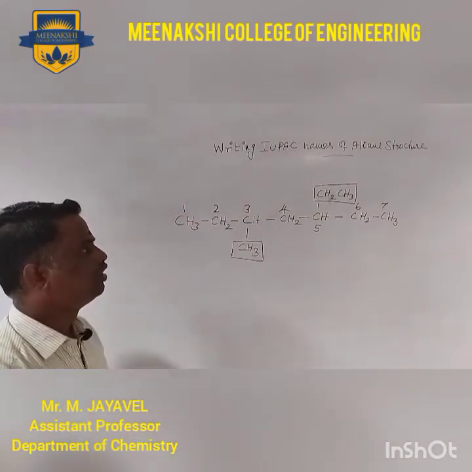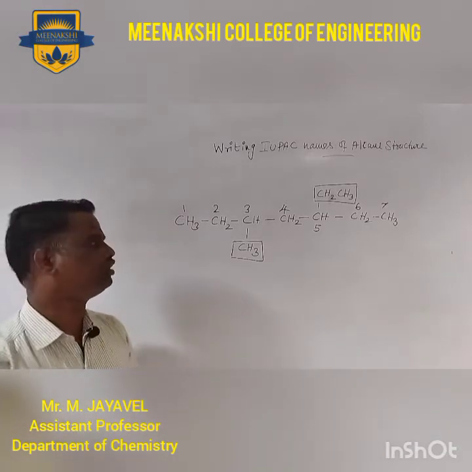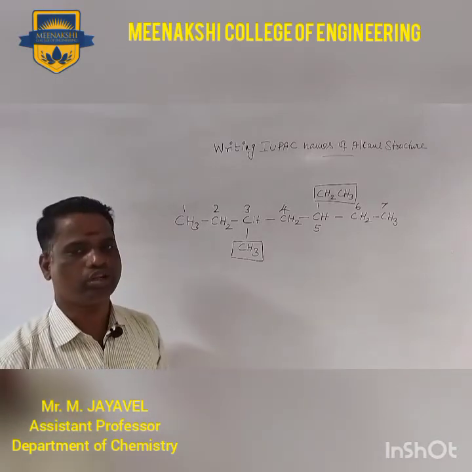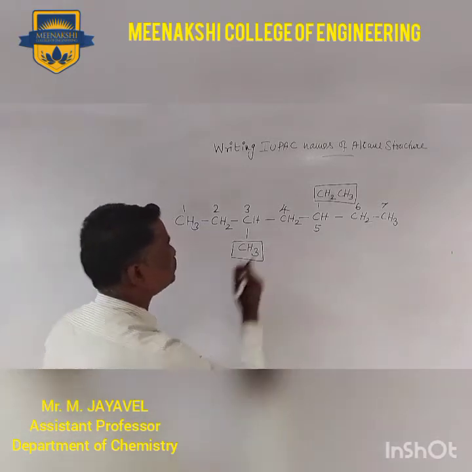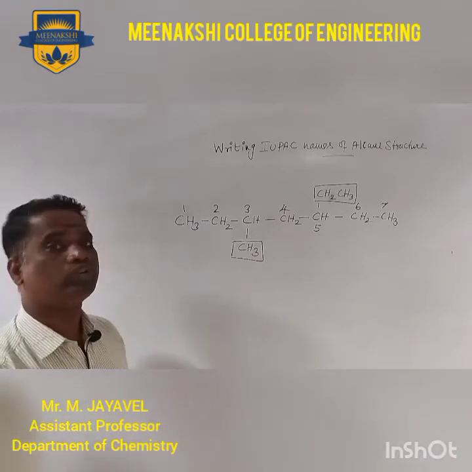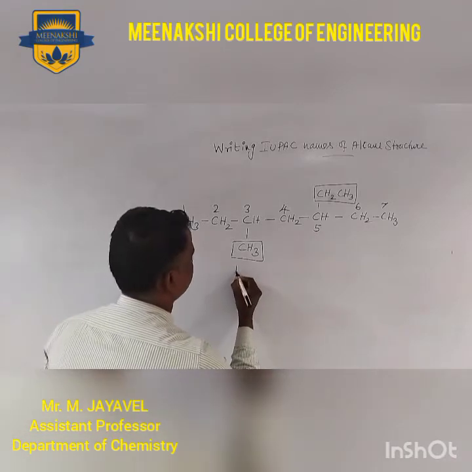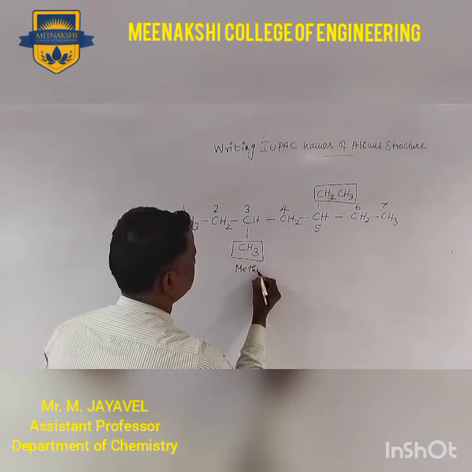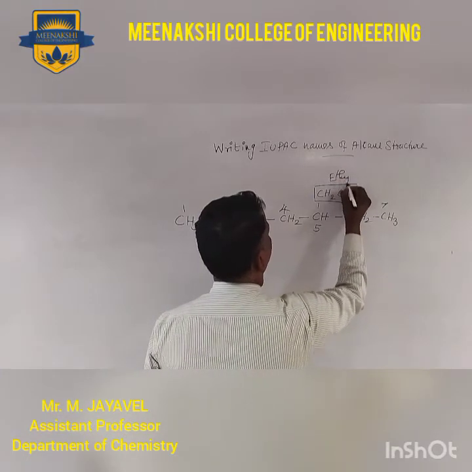Now, the two different substituents are present on different carbon atoms. So which substituent or which branch do we have to write first? See here, this is a methyl group, this is a methyl group, and this is an ethyl.